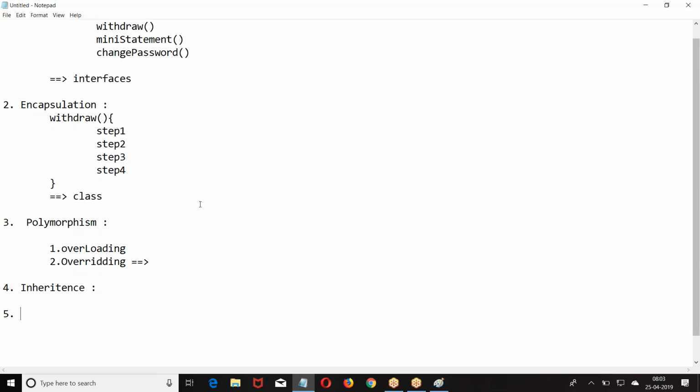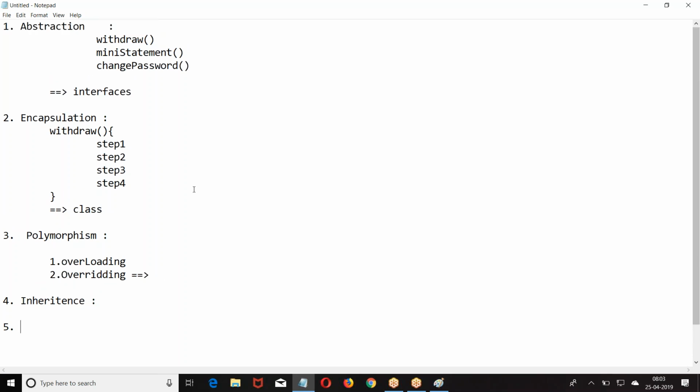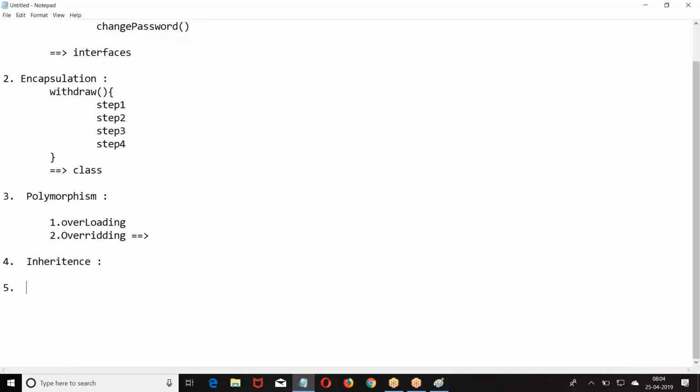We had the next one here: abstraction, encapsulation, polymorphism, inheritance. Then again, we have exception handling.